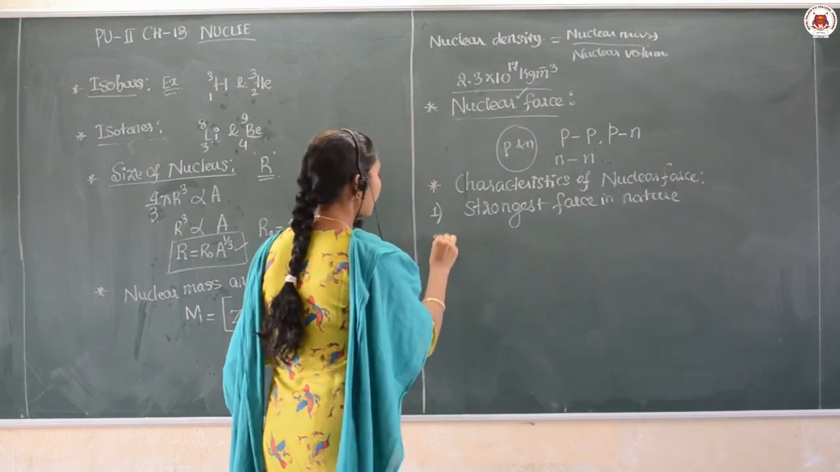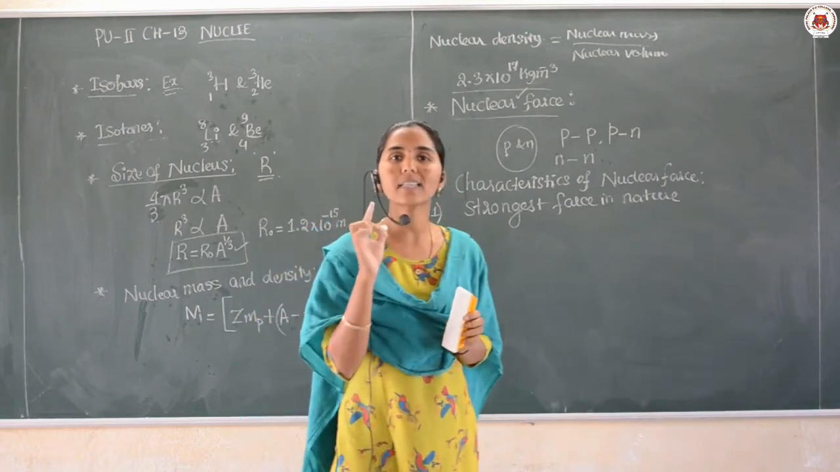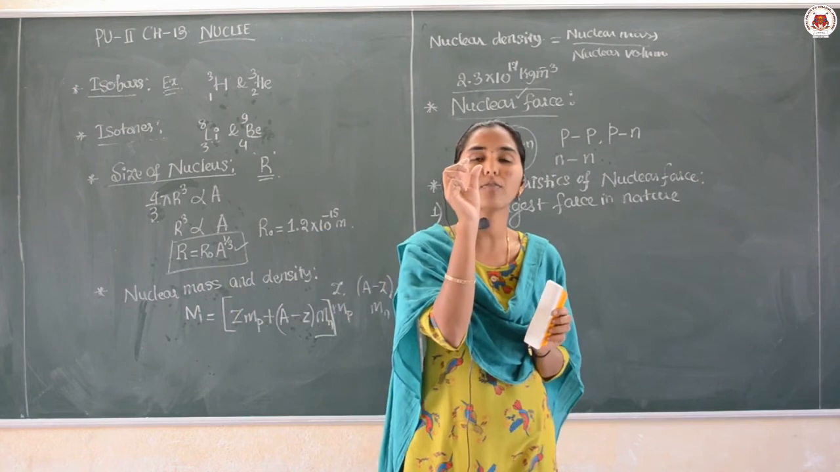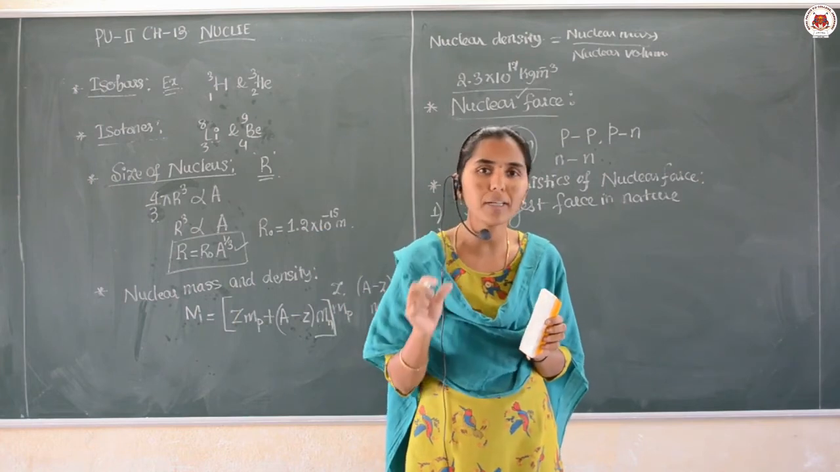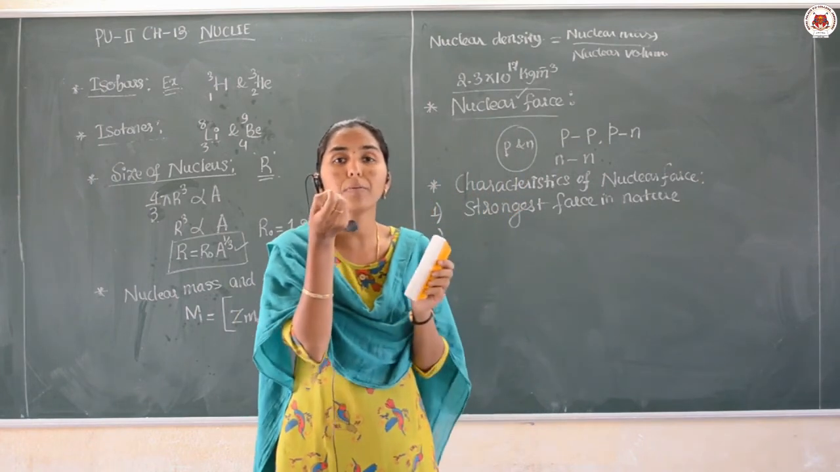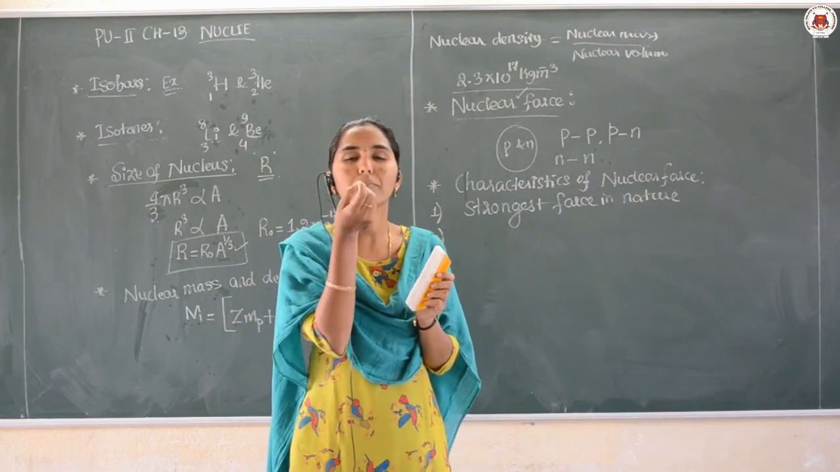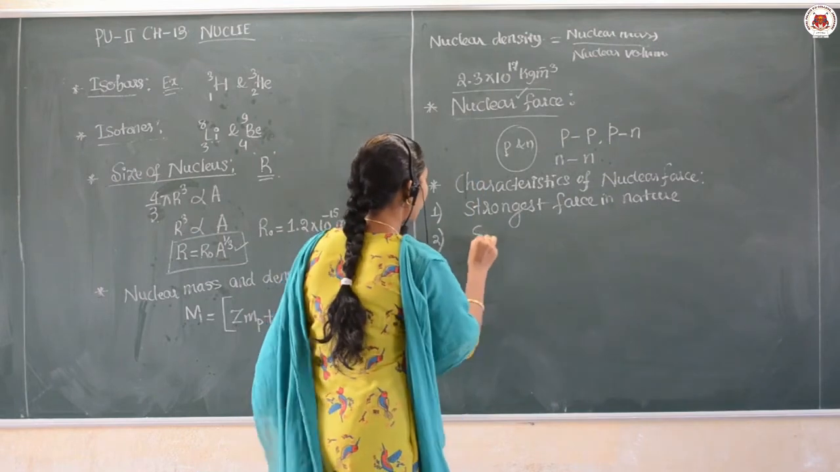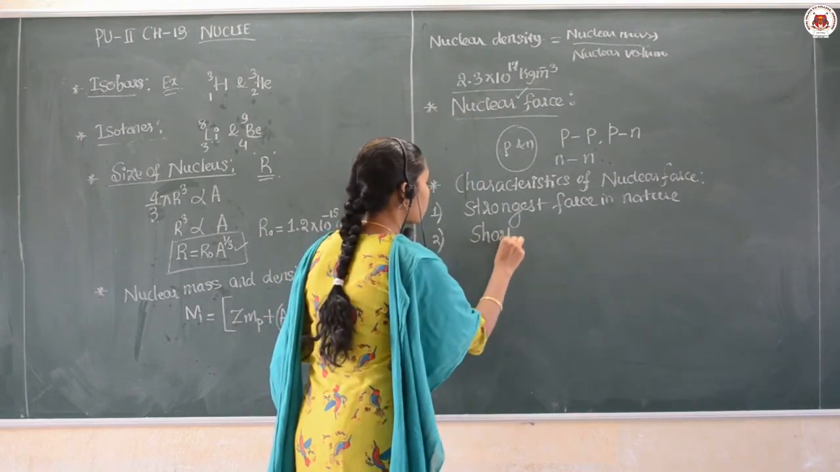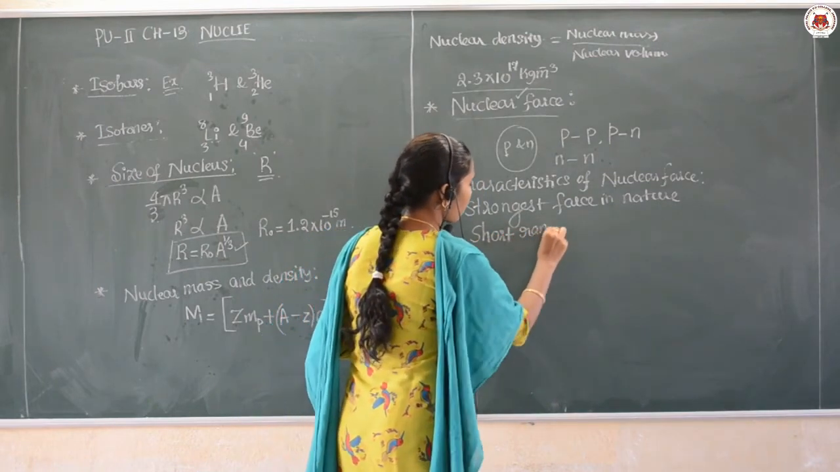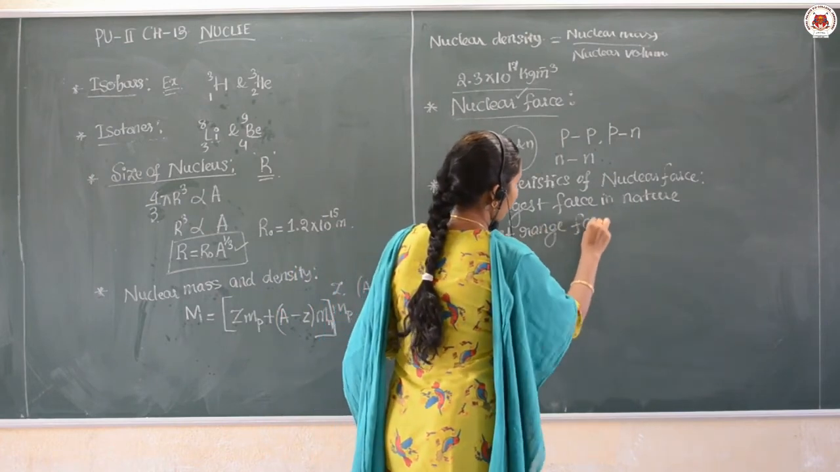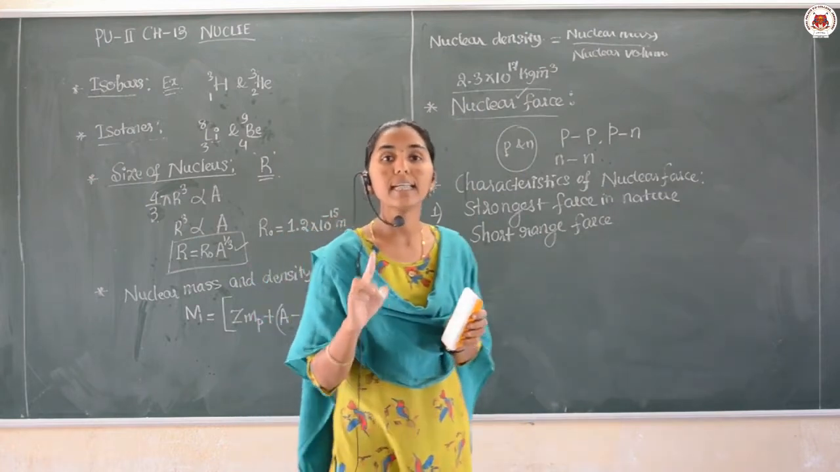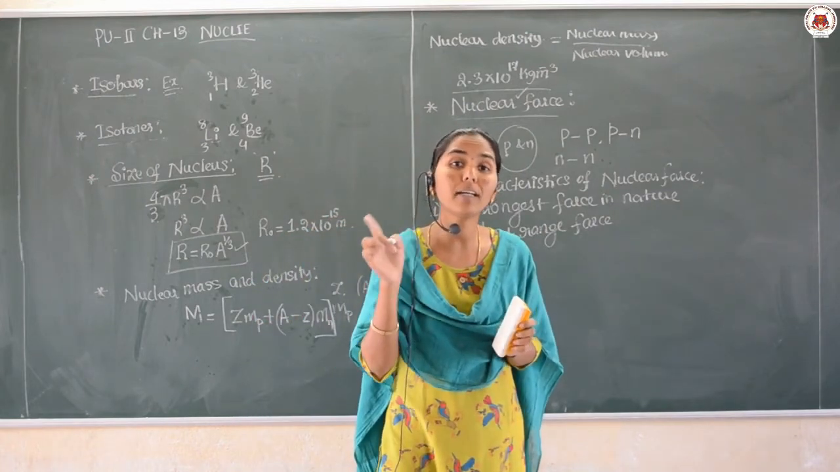Right? Second one, this is a short range force. See, nucleus means what is the size? It is of the order 10 raised to minus 15 meter. Then it exists between the proton and the neutrons. That means a very, very short range force. This is a short range force.